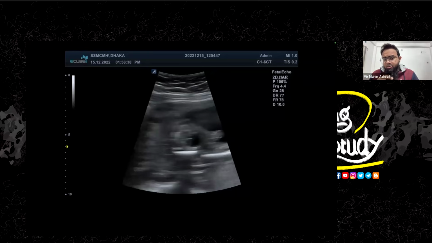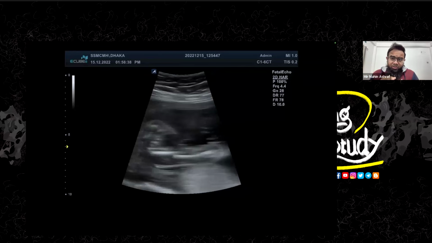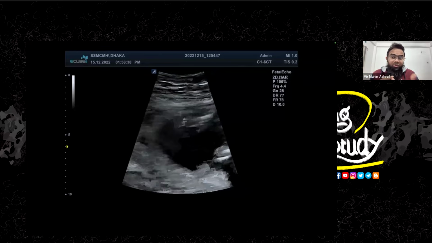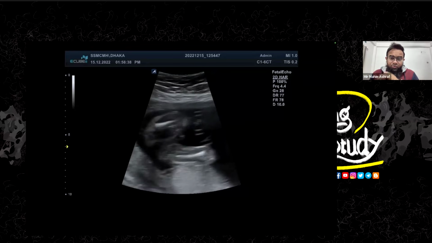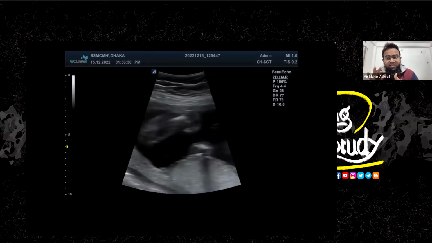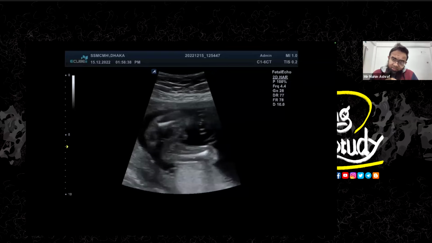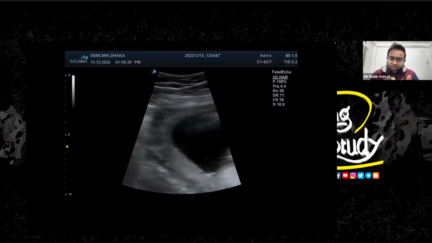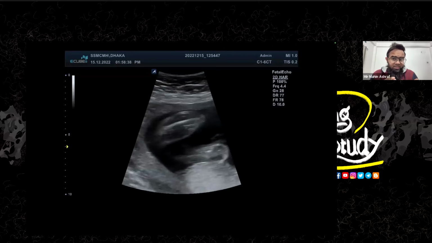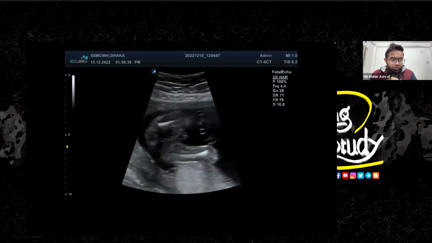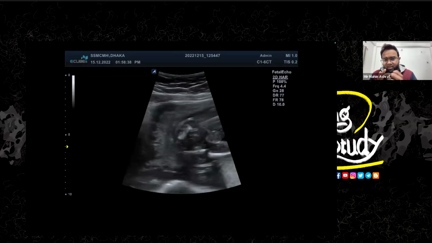And again, for my educational purpose, I want to check the gender of this patient, because if it was a female fetus, I would love to look for the urogenital sinus or any other congenital abnormalities in this patient. As it is a male patient, I would love to search for urinary tract abnormalities more. So let's jump into another view.